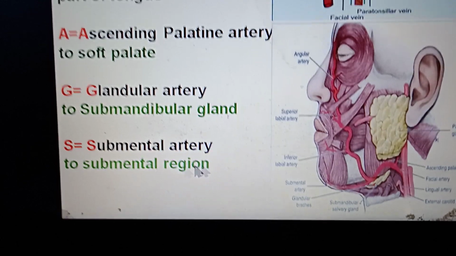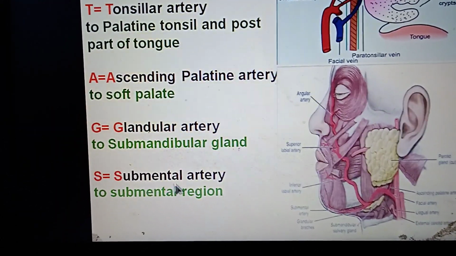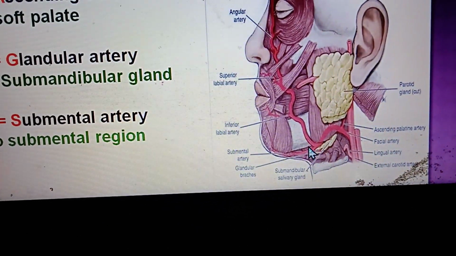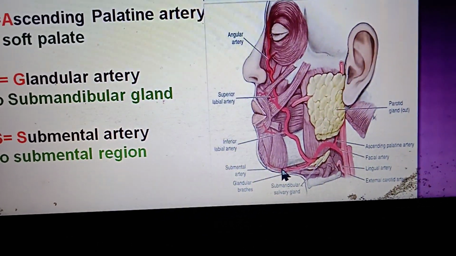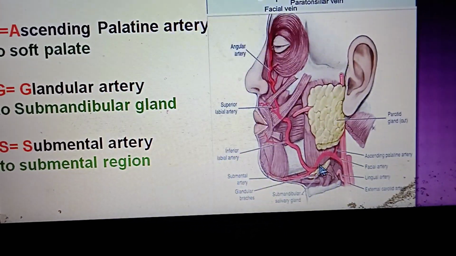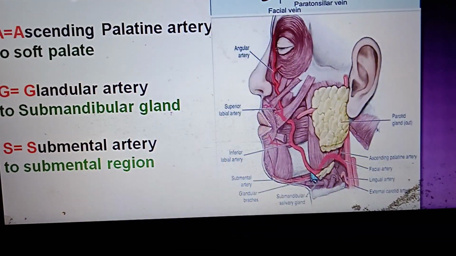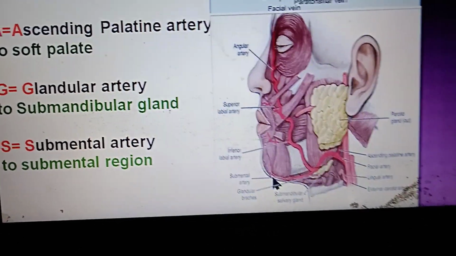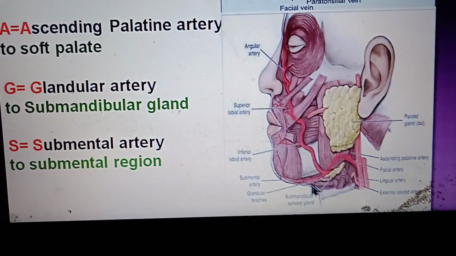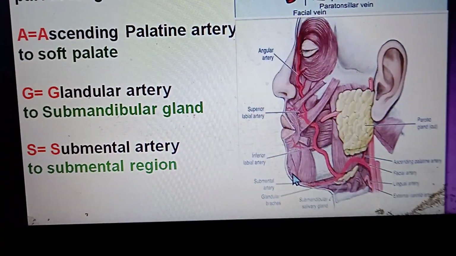Now, the fourth one, and the largest one, is the submental artery. This one is the submental artery. It is the largest branch of the facial artery of all parts, that is cervical as well as facial part. It is the longest, going to the submental region.